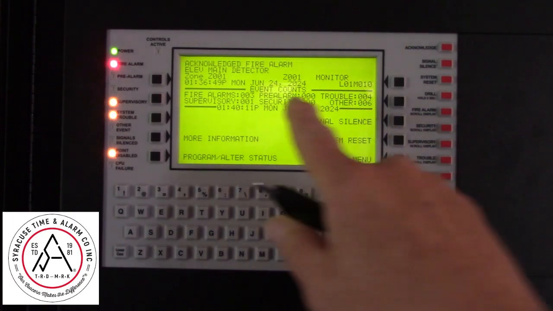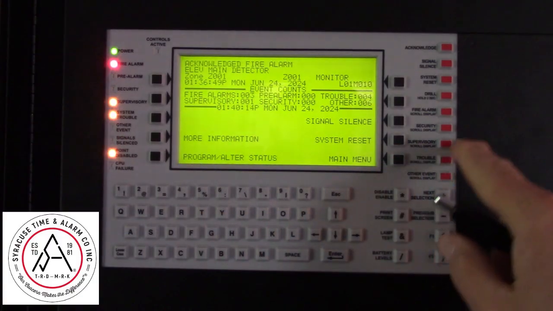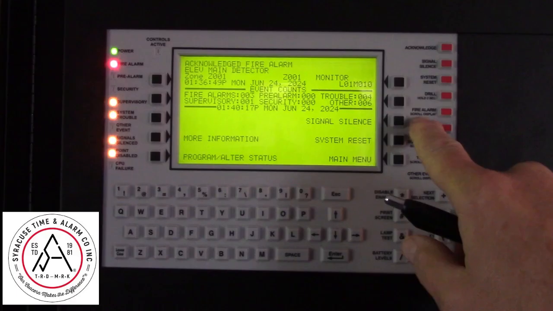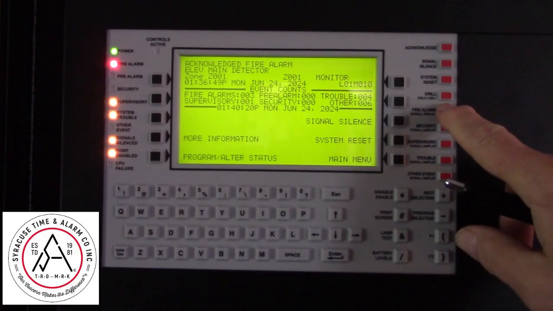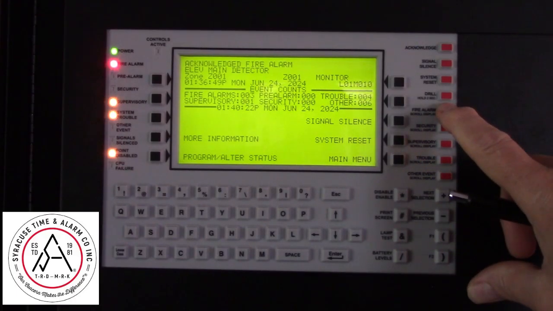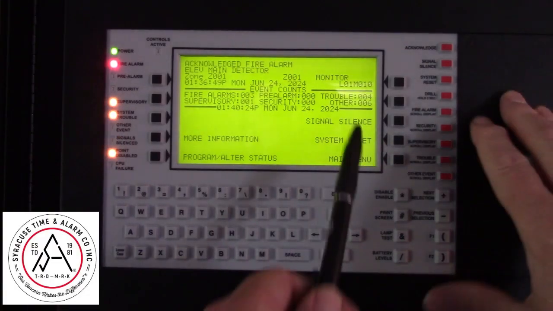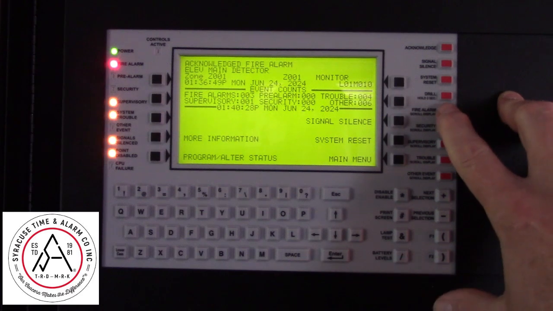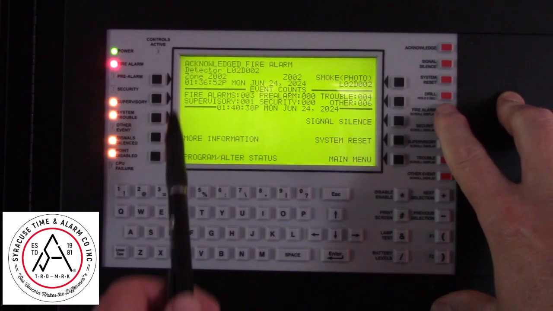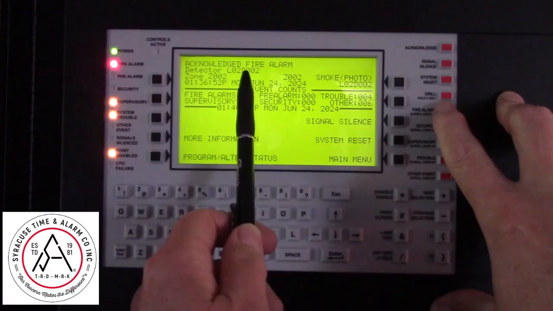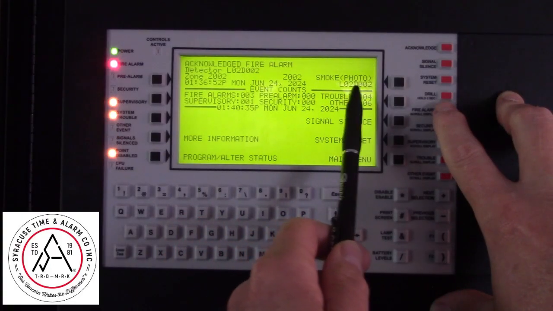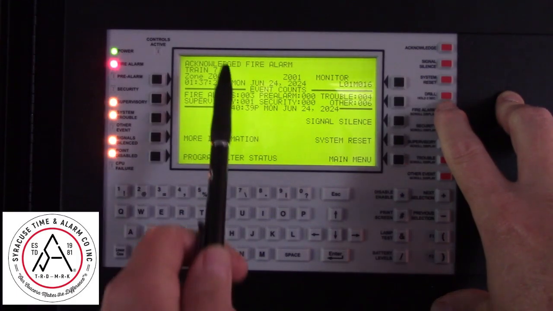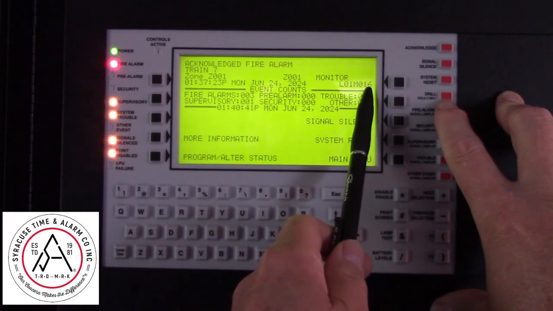if you want to see the 3 different fire alarm events, there's a button right here labeled Fire Alarm Scroll Display. Press that. Notice right now it's displaying Loop 1 Monitor 10 is one of the alarms. Press it. Also in fire alarm mode is Loop 2 Detector 2, and also Loop 1 Module 16.